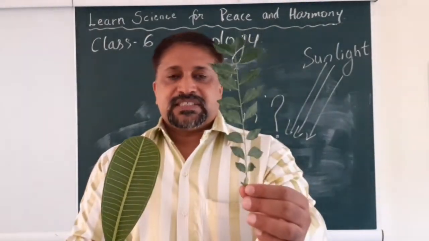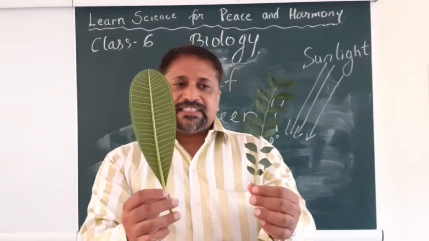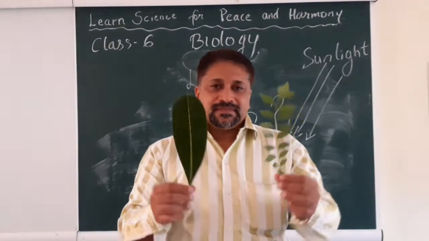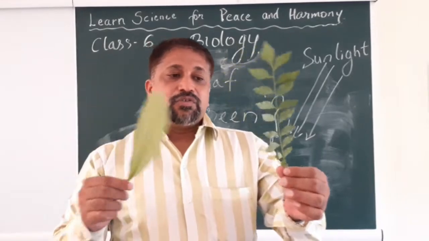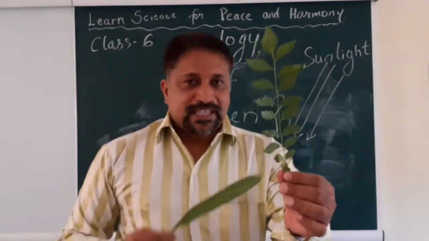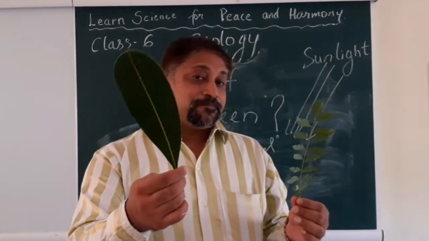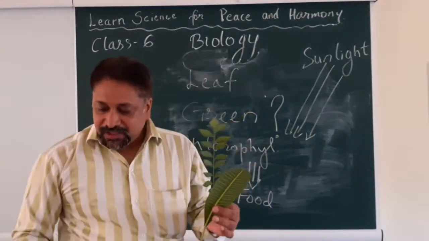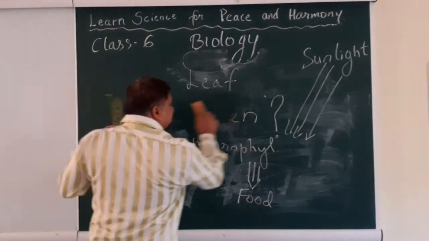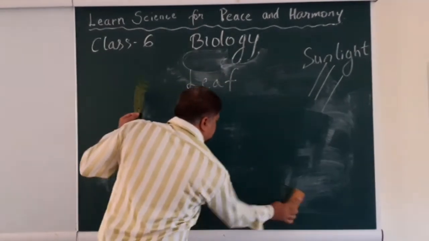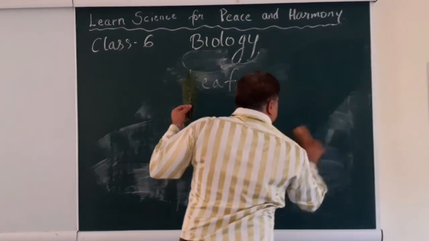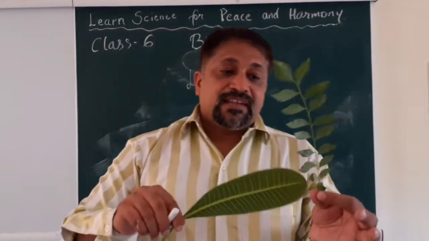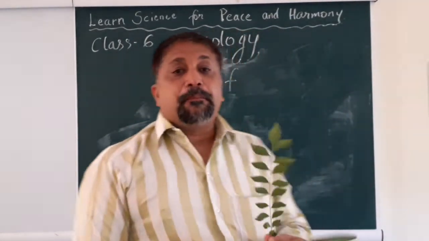These two leaves, this leaf and this leaf. Is there any difference in these leaves? Can you find any difference in these leaves? Yes? You think that, okay, this branch has many small leaves. That's what we think. And this one? It's one single leaf. That's what we think. What if I say to you that actually both these leaves are different types of leaves, where this is one complete leaf known as a compound leaf.